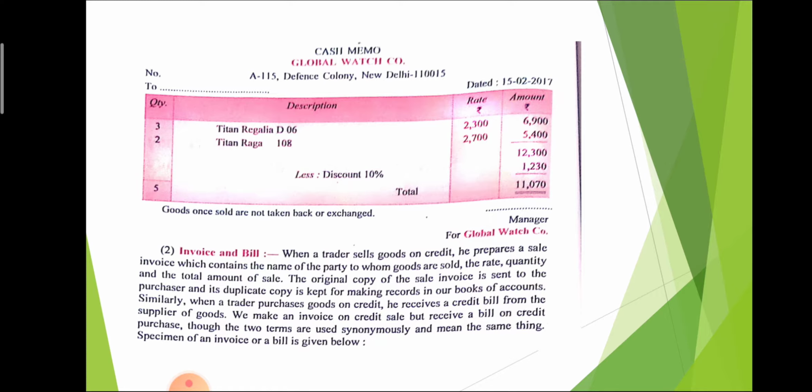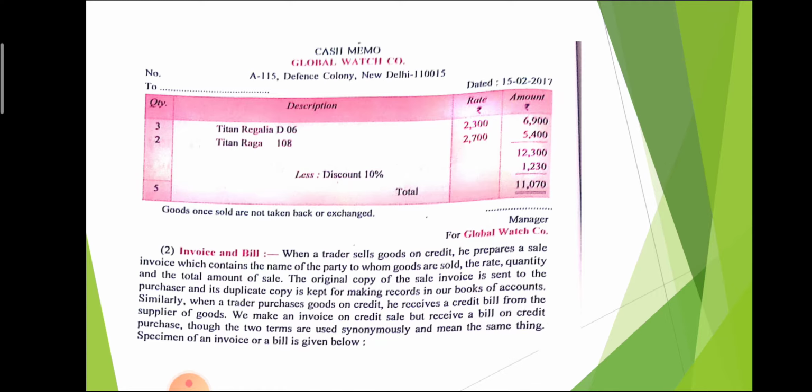The second type of document is invoice and bill. When a trader sells goods on a cash basis, at that time they give a bill, and the name of that bill is cash memo. But when a trader sells goods on a credit basis, they prepare a bill, and that bill is called invoice or bill.